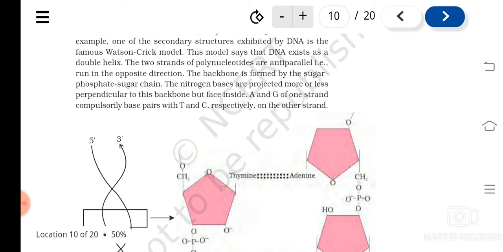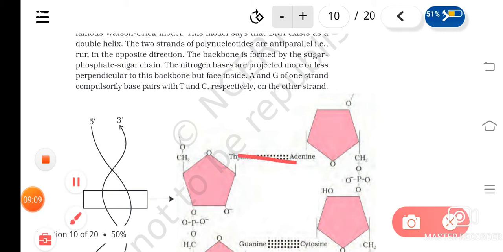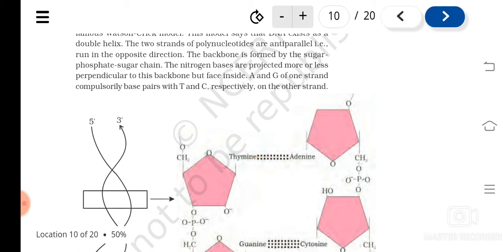Okay, and these two strands are anti-parallel, in opposite direction they are, and the backbone is made up of sugar and phosphate, and the steps which are seen in between them, they are made up of what? The nitrogen bases, thymine and adenine. Adenine always pairs with thymine with two hydrogen bonds, and cytosine always pairs with guanine with three hydrogen bonds.